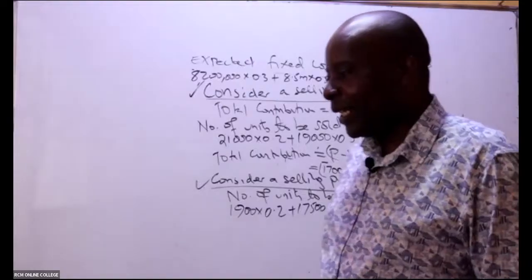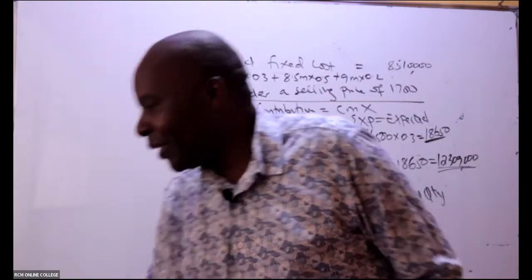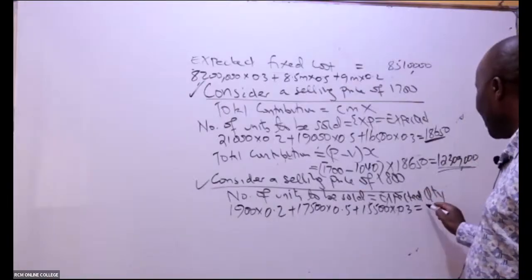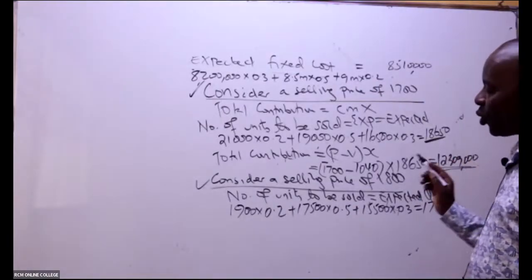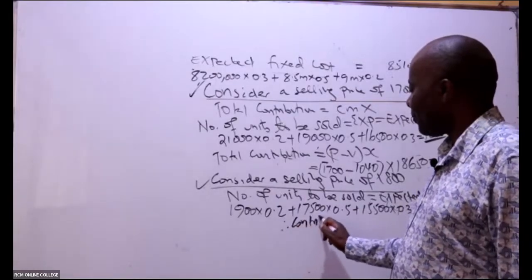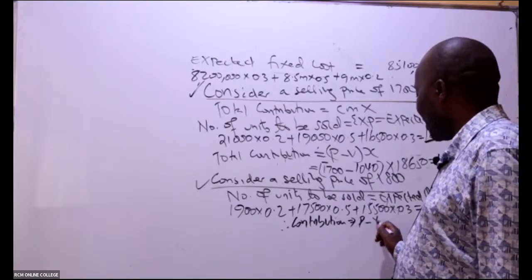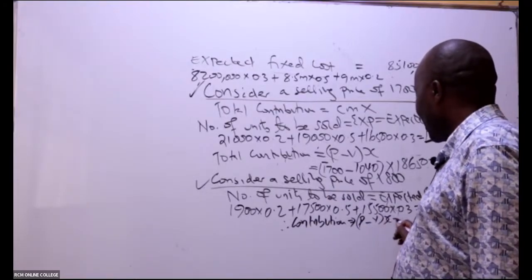Yes, there is a ninja raising their hand. 17,200. So then give me the total contribution. Total contribution will be price minus variable cost times number of units.